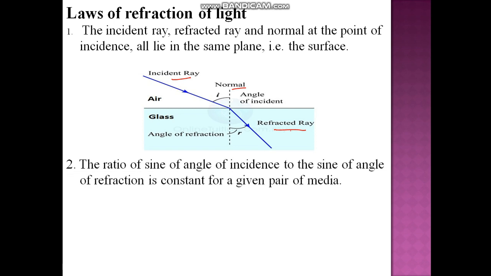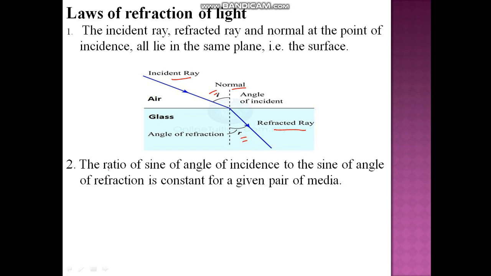The second law says the ratio of sine of angle of incidence to the sine of angle of refraction is constant for a given pair of media. Now, this is the angle of incidence, right? And this is the angle of refraction.